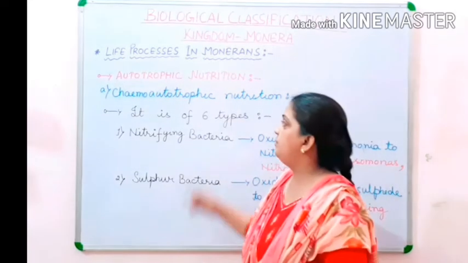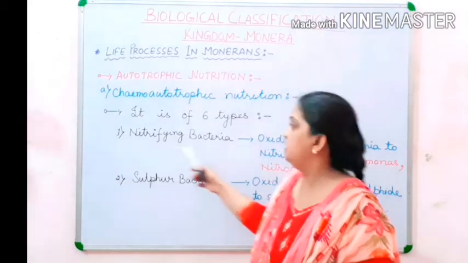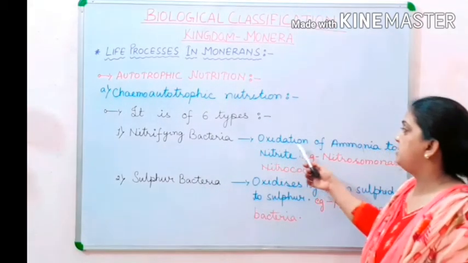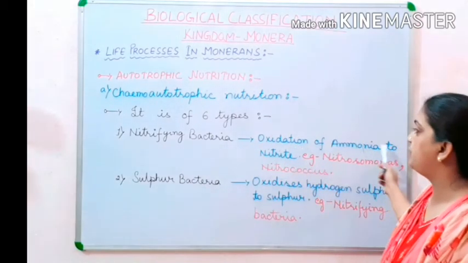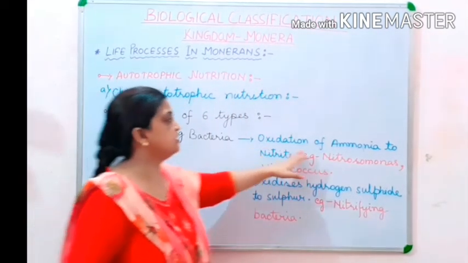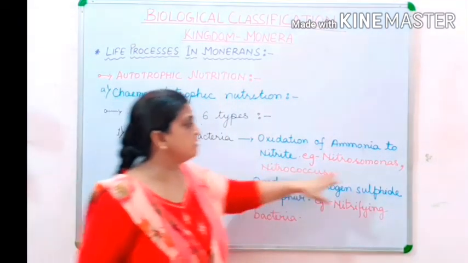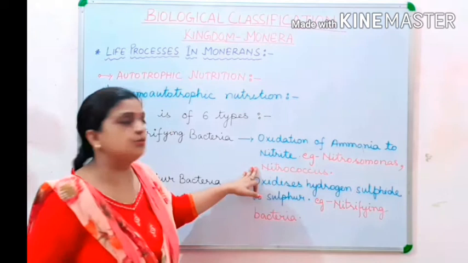Among the 6 types, the first one is nitrifying bacteria. Children, nitrifying bacteria help in the oxidation of ammonia to nitrite. Examples are Nitrosomonas and Nitrococcus.